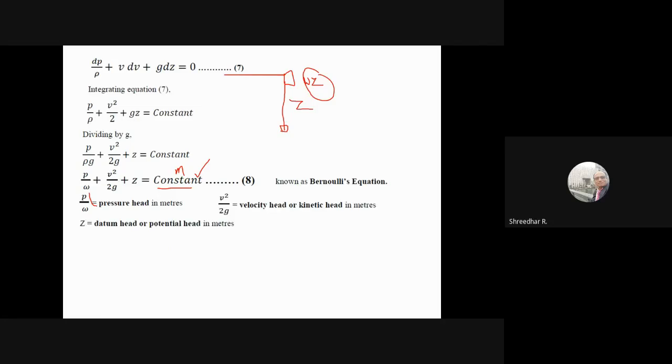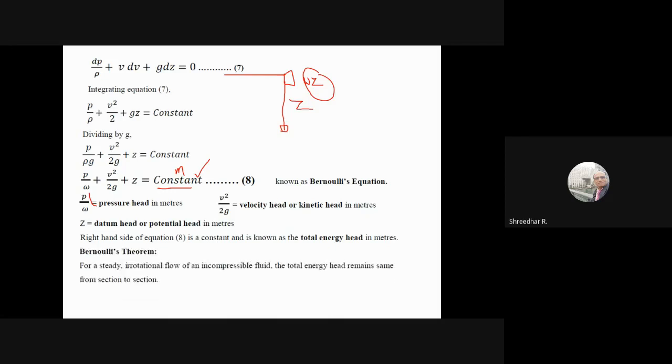Similarly, Z is the datum head, again in meters, or potential head in meters. So therefore, the right hand side is a constant, which is also known as the energy head. So now you should be able to find out what is the total energy head, that will give in meters. So therefore, now you can define what is known as Bernoulli's theorem.